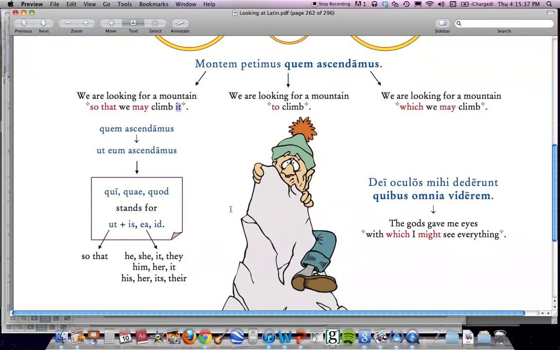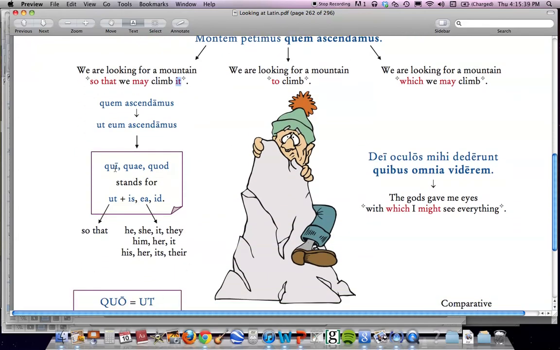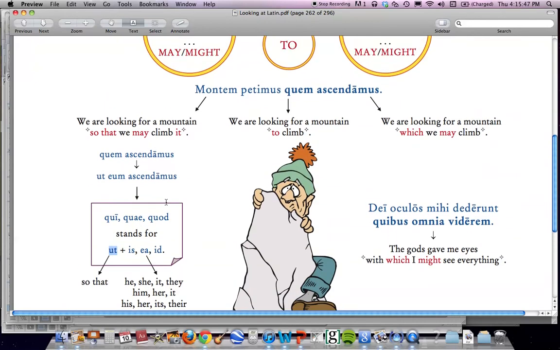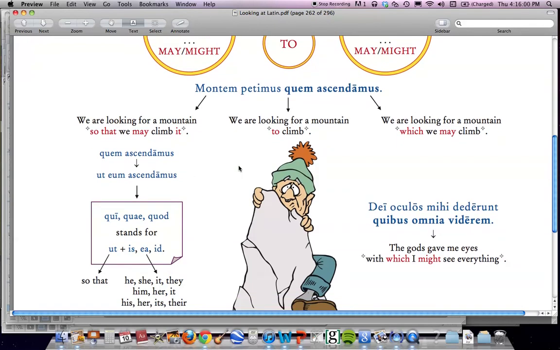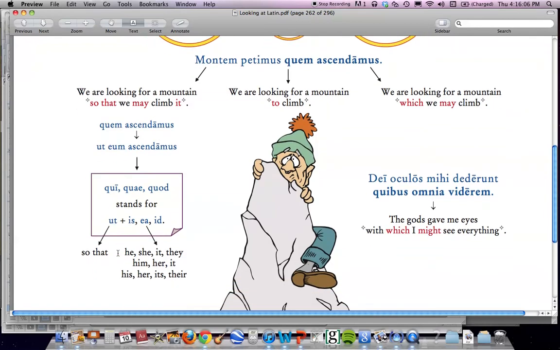So what we want to say right here is that your qui, quae, quod, the pronoun that you already know, has to be translated a little bit like ut. Okay? The negative of it would be pretty easy. It would be quem, and then later on in the sentence you would have non ascendamus, which would translate: we are looking for a mountain not to climb. So if you have qui, quae, quod in any form and non later, that would be standing for ne instead of ut. Alright?